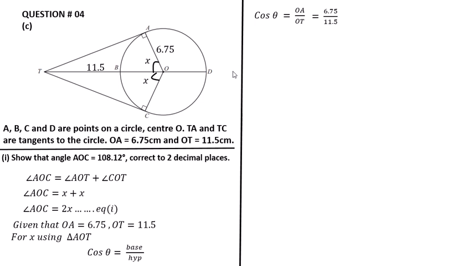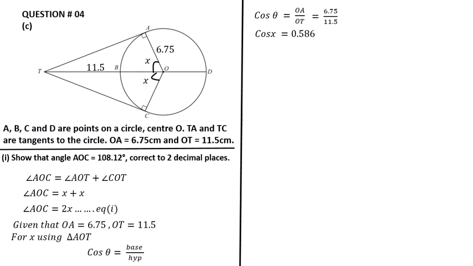Putting the values, OA is 6.75 and OT is 11.5. After division we get 0.586.